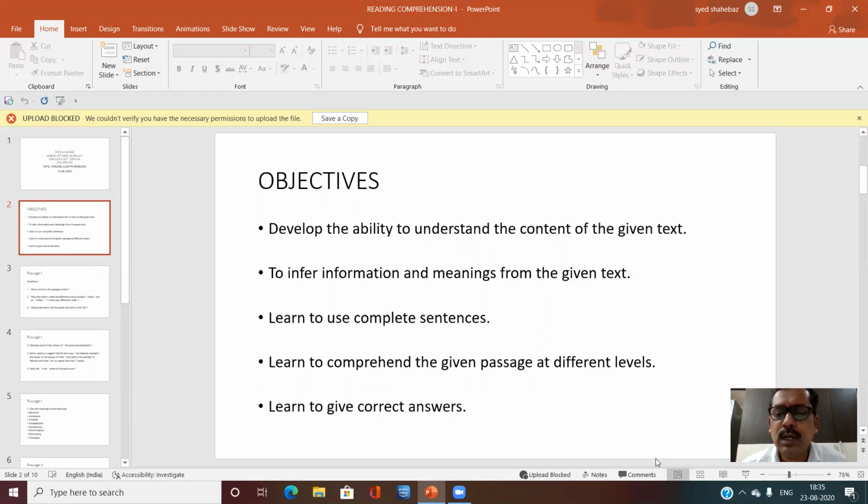Then learn to give correct answers. So this is the proof of understanding. If you give the correct answers to the given questions, it means that you have understood the passage fully. These are the objectives of this lesson.